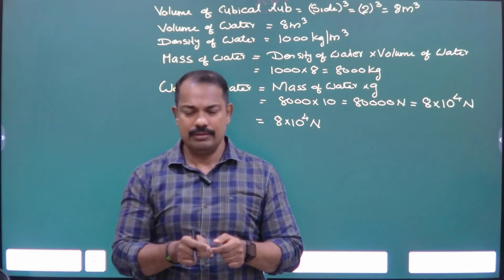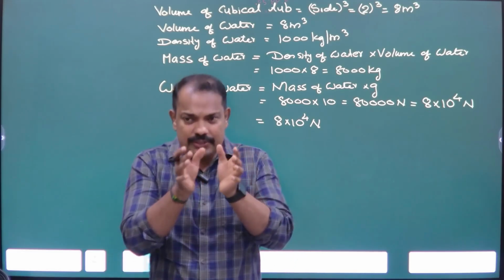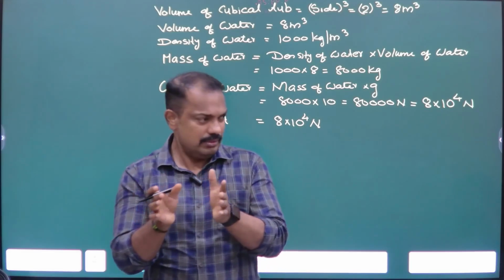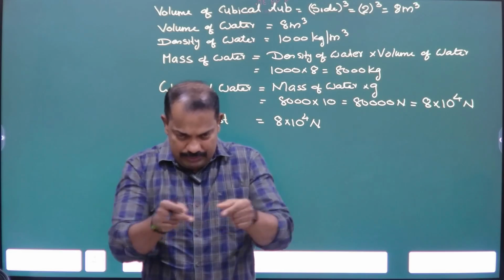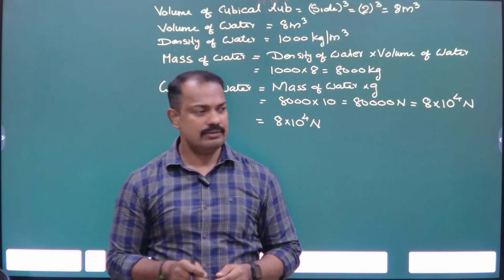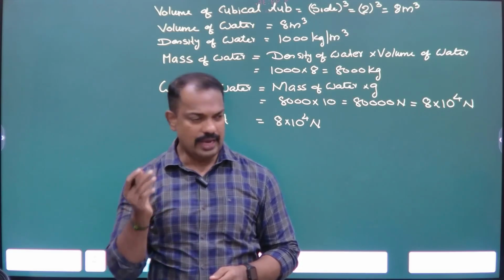Square होगा ना? Each side of the cube, what is the shape? Square. So what is the shape of the bottom of the cube? Square. What is the area of the square? Side square.